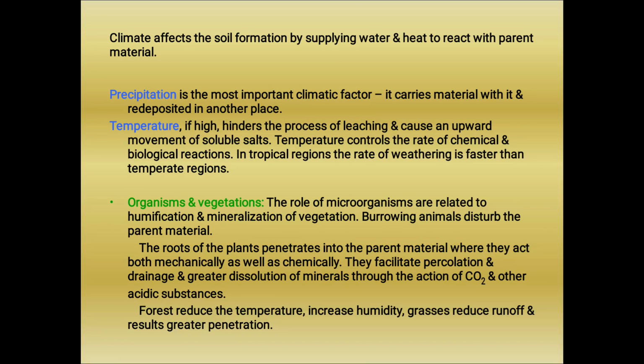Next, precipitation. It is the most important climatic factor. It carries the material with it and redeposits it in another place. That means according to the intensity of precipitation, soil formation rate varies.